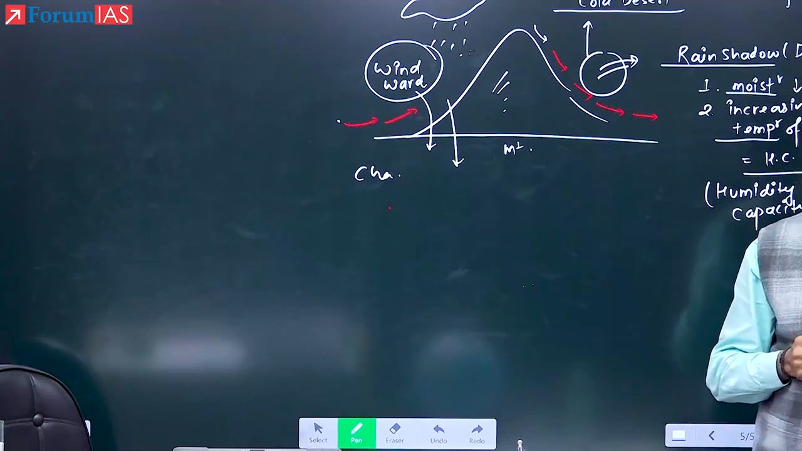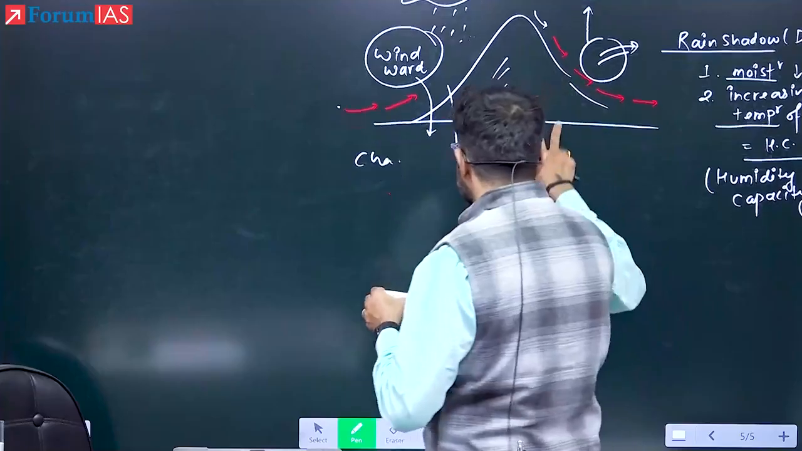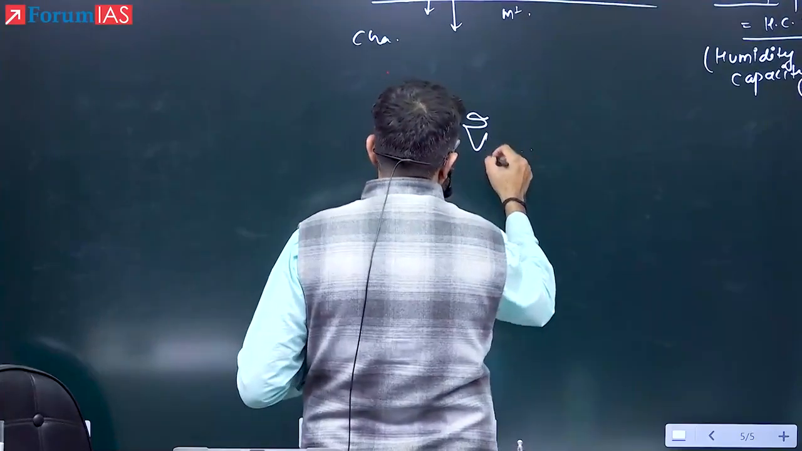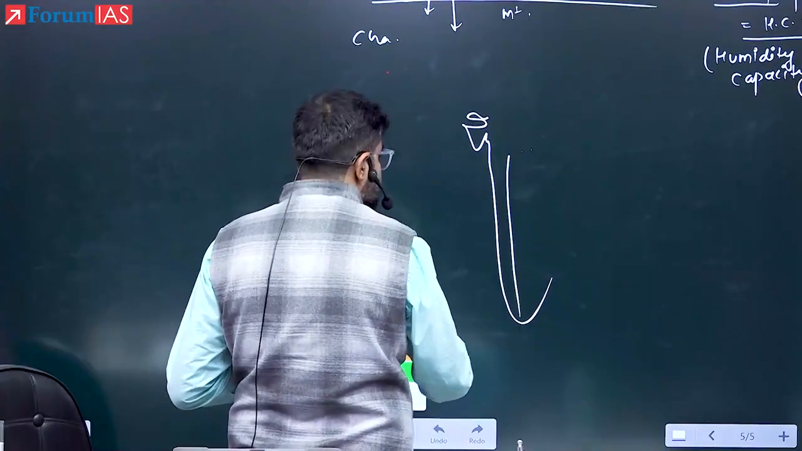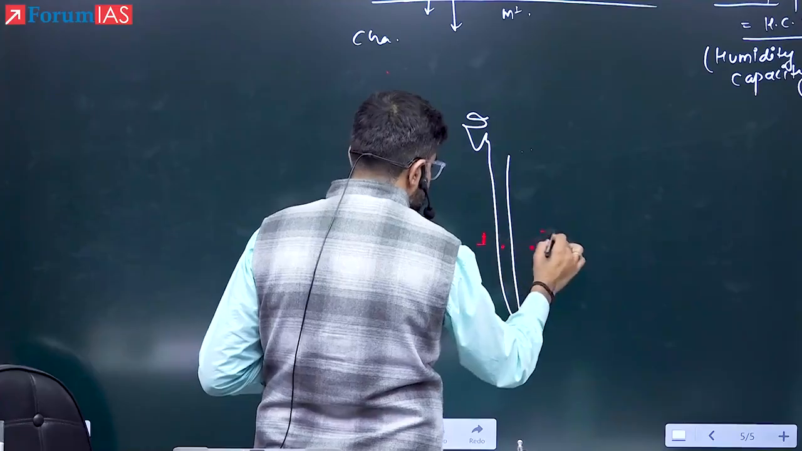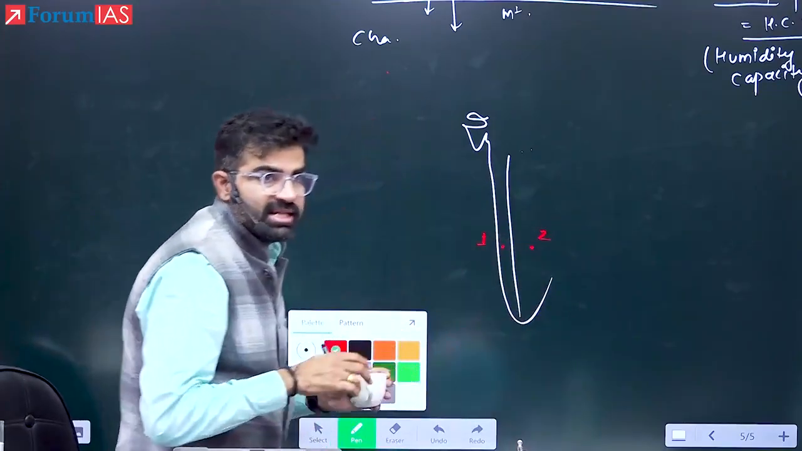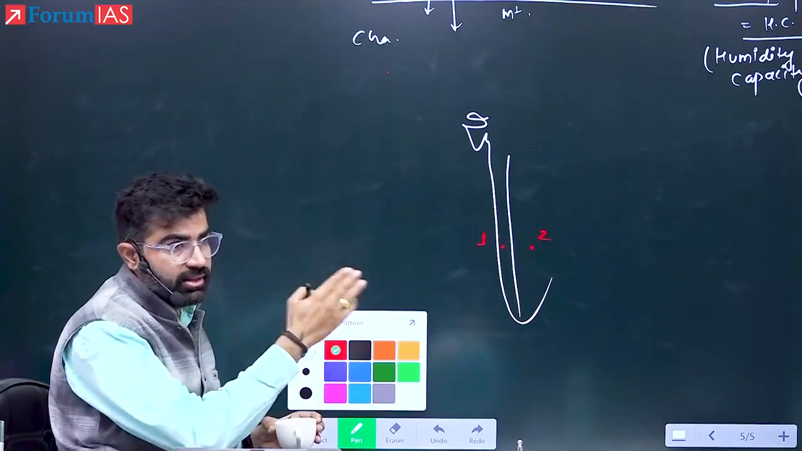Bangalore and Mangalore. Which is on this side? See here, if this is the Western Ghat, which side is Mangalore located? Mangalore is on the windward side, so it will receive more rainfall compared to Bangalore. Why? Because it is on the western side.